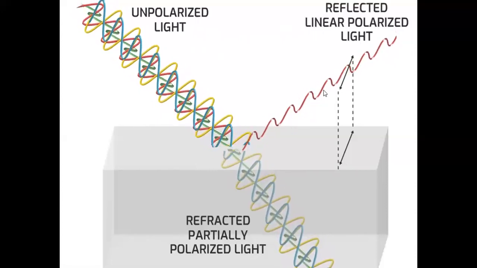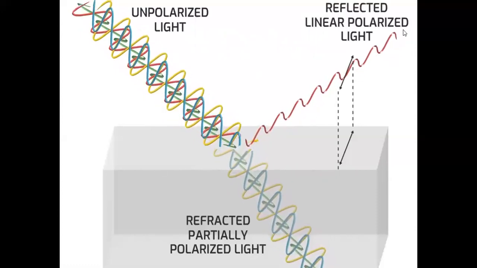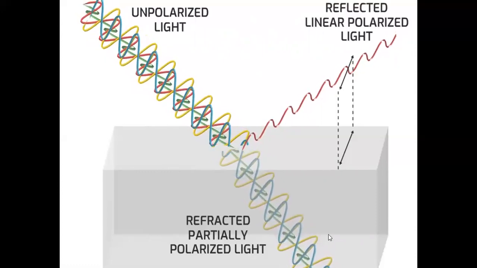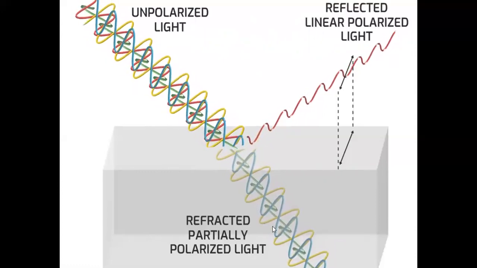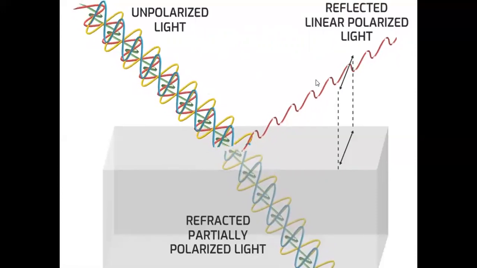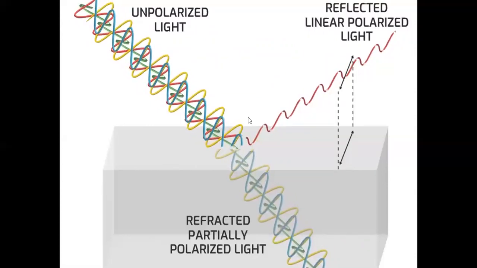That means here you have to put dots, correct? This is only an animation. Here there are vibrations parallel to the plane as well as a few vibrations in the other direction also. Partially polarized, perfectly polarized, right? And this is unpolarized.